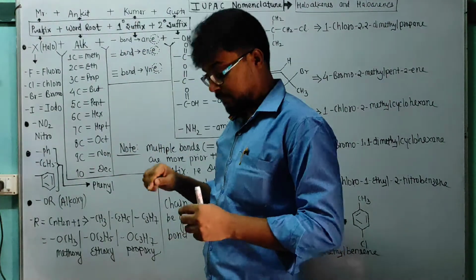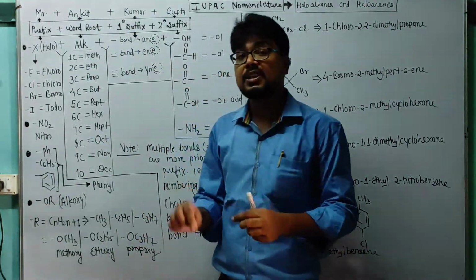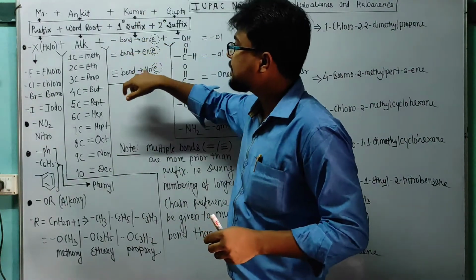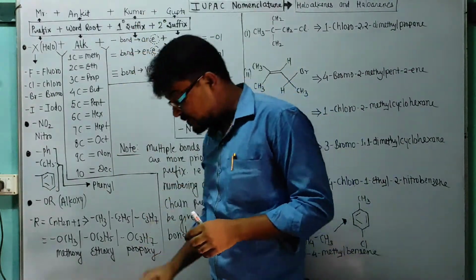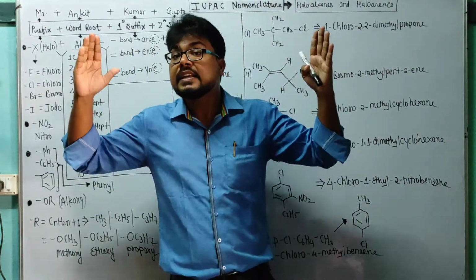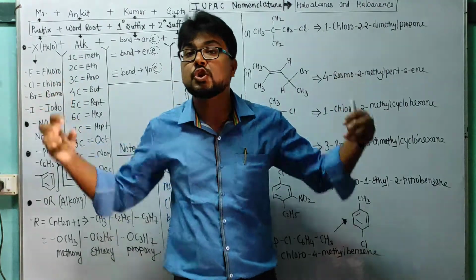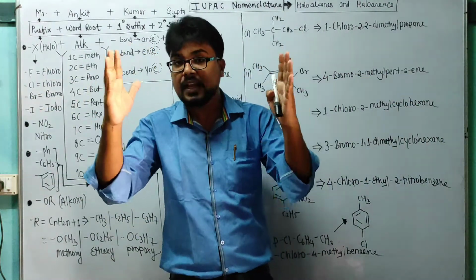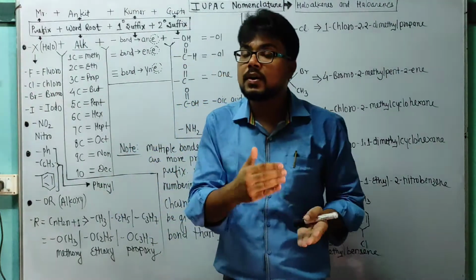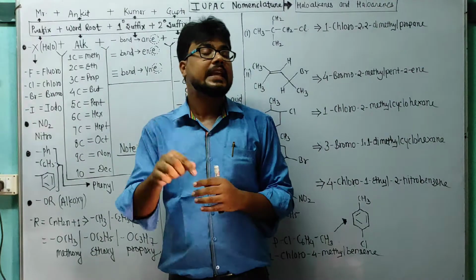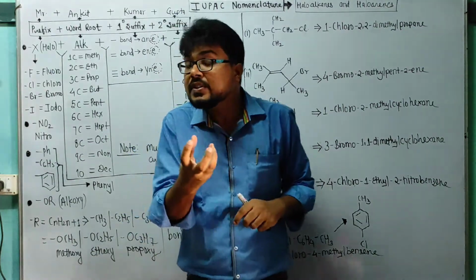Next, bond. What is the primary suffix? Primary suffix is very important. It will be ane, ene, yne, as per the availability of bond between carbon and carbon, means in a carbon chain, in the longest chain. Suppose there is single bond, it will be ane. Suppose there is double bond, it will be ene, and for triple bond we will use yne.